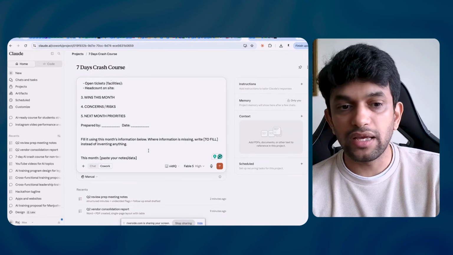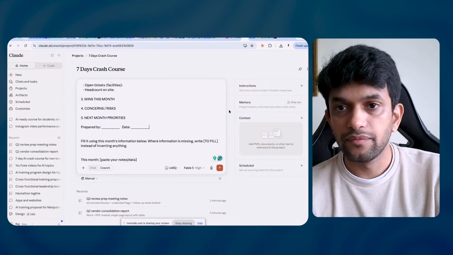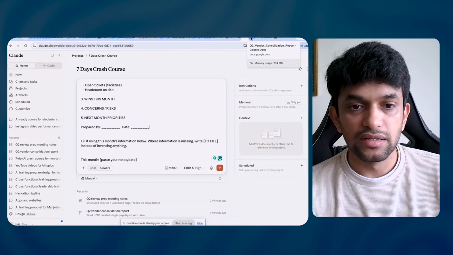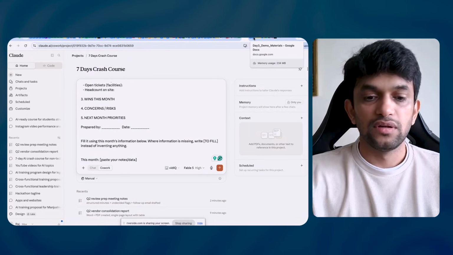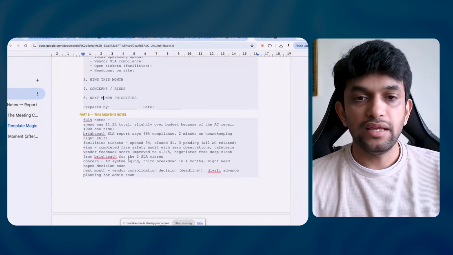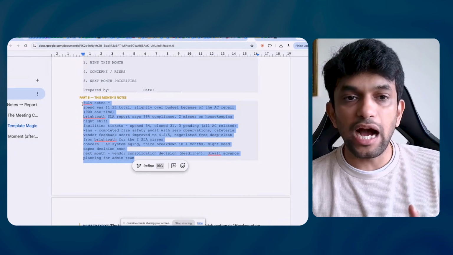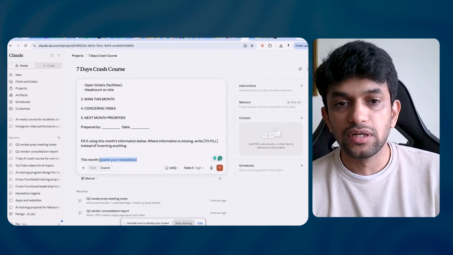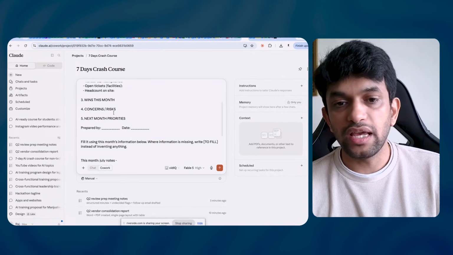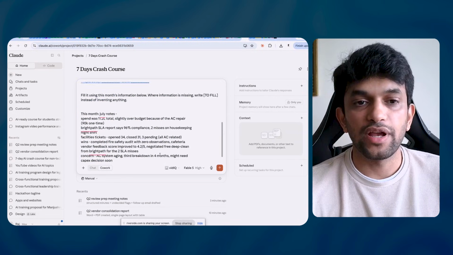Okay, let me just check my mock data. Here's my mock data. This is my notes. If you can see, these are my notes. Command C and I paste it. Here are my notes. Are you able to understand what I am saying? Out of these things, if anything is not there in my notes, you can just say "to fill." Okay, so I have given my notes now. I will run it. Okay, if you can see, did you understand?